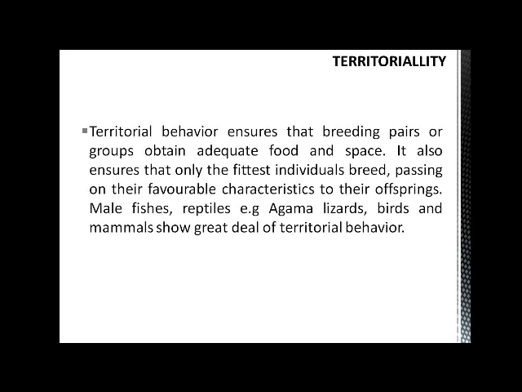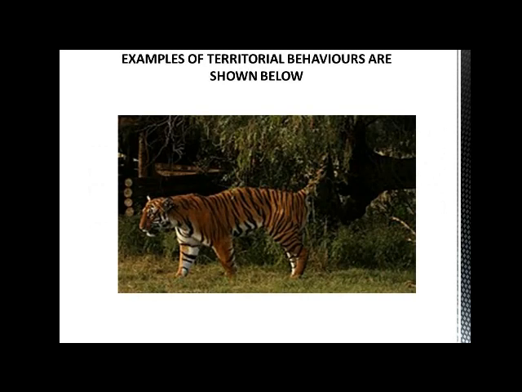So this is what territoriality is all about. Before we conclude, here are some of the examples of territorial behaviors.